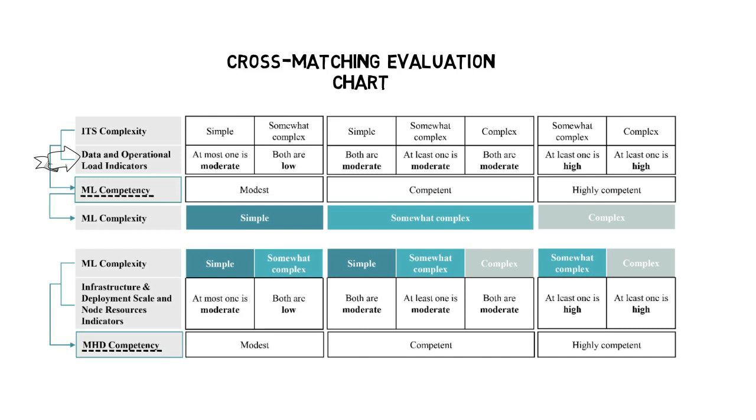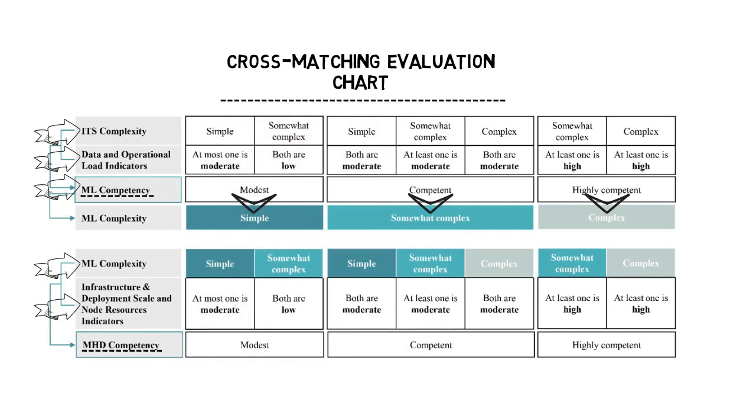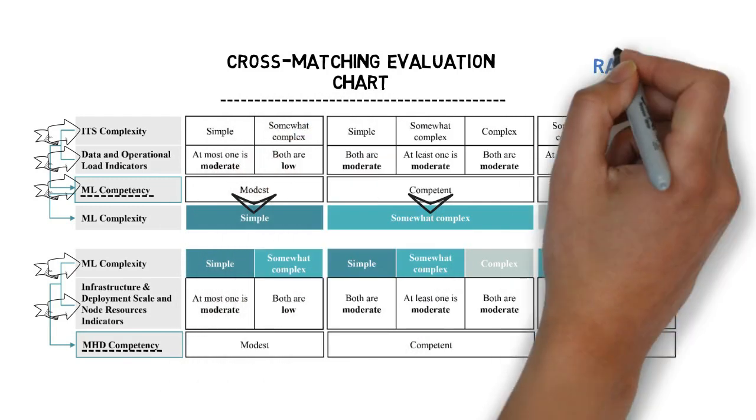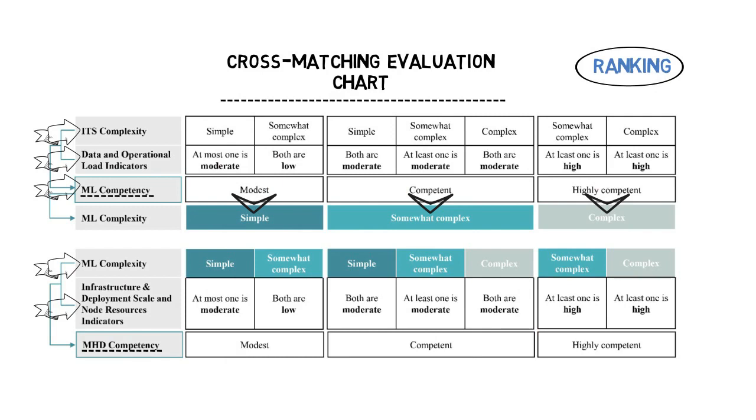Combining the level of these indicators with the level of the ITS complexity can help us determine the desired machine learning competency, which can be easily mapped out to the corresponding machine learning complexity. Then, to determine the hardware competency, the infrastructure and deployment scale, as well as the node resources indicators, are also singled out to be used along with the machine learning complexity level to determine the hardware competency. This cross-matching evaluation chart aims at ranking machine learning techniques and hardware devices that promise a certain level of performance per ITS complexity.